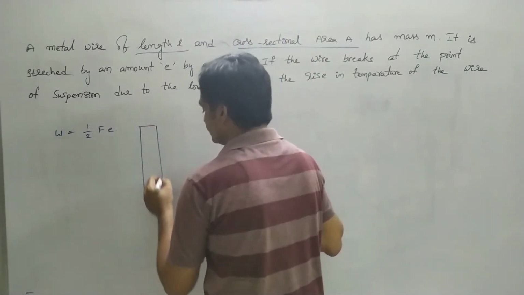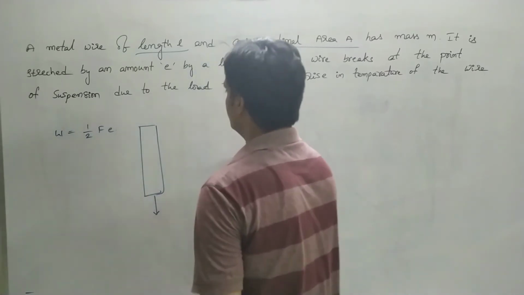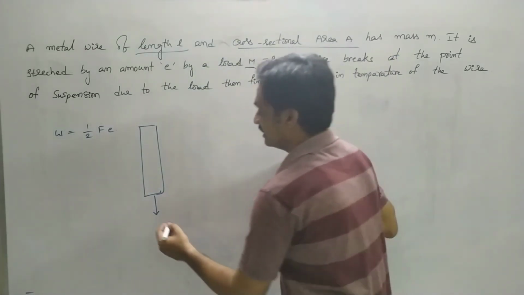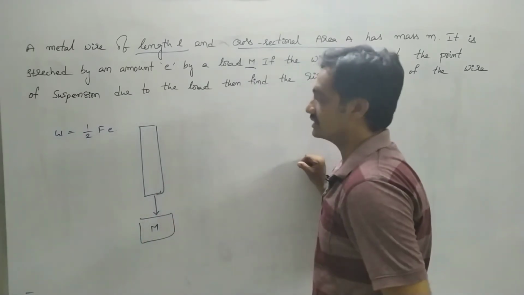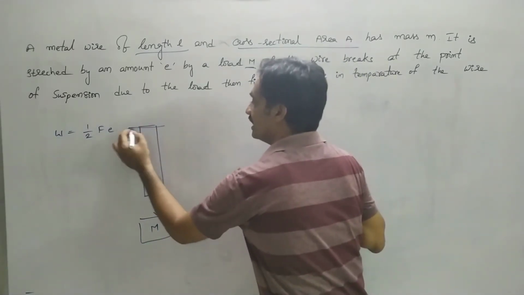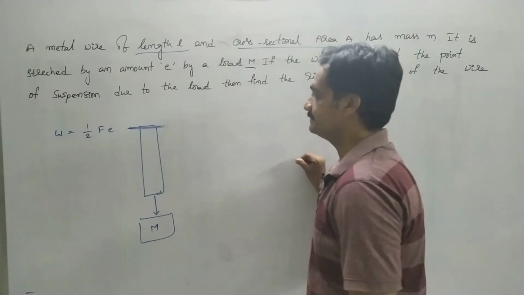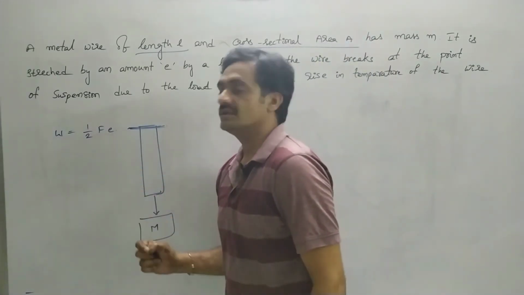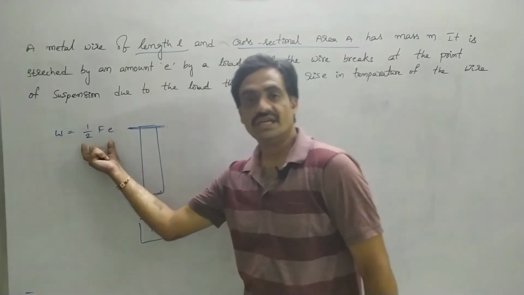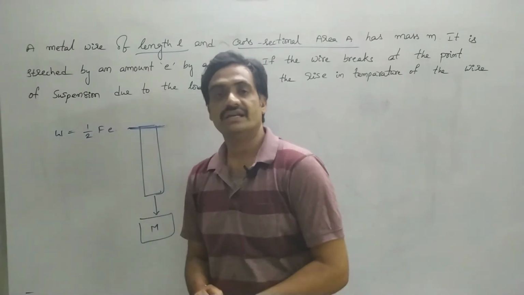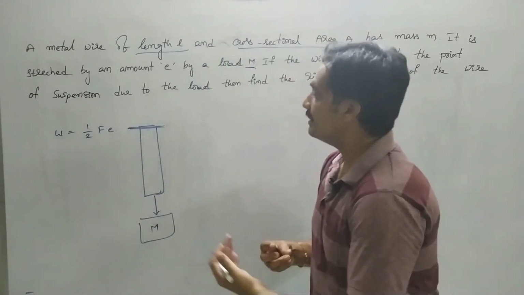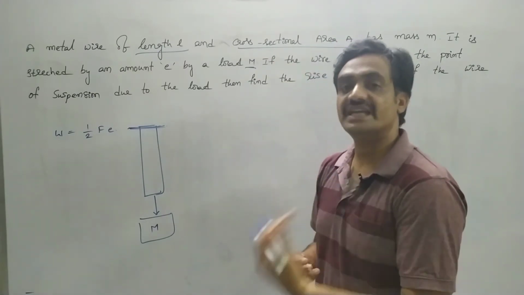So here the deforming force is applied based on weight capital M in the downward direction. Since the wire breaks at this location, the strain energy present within the wire is emitted in the form of heat.